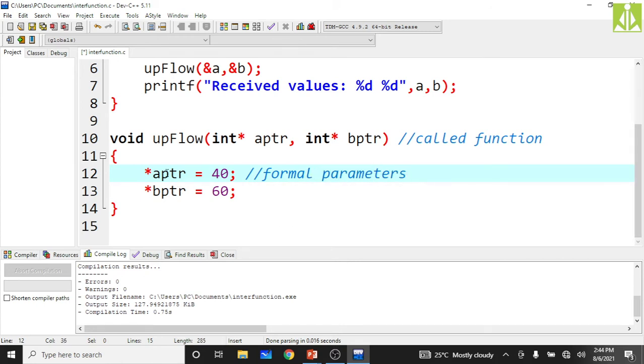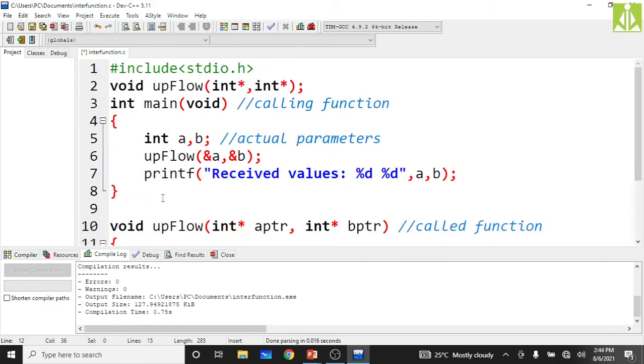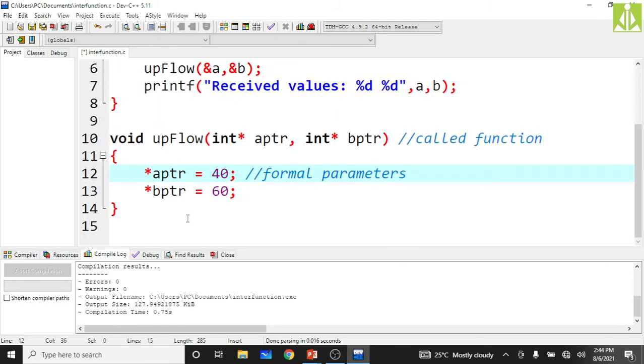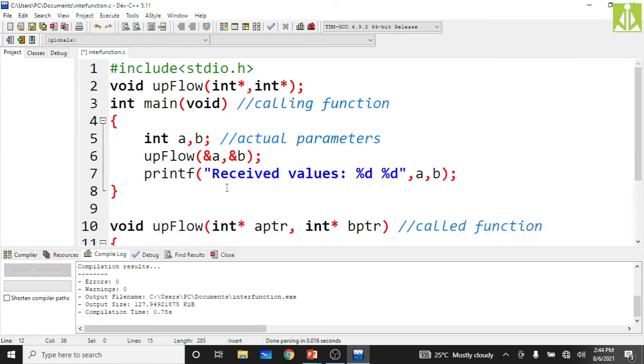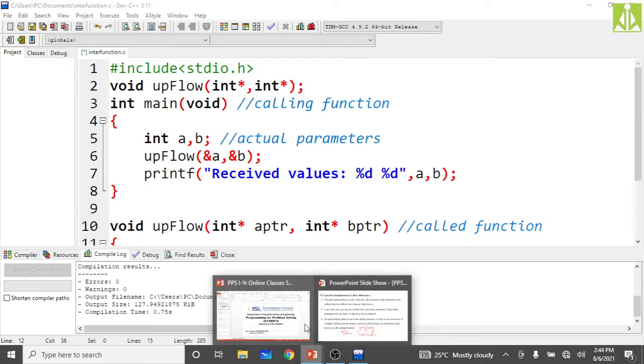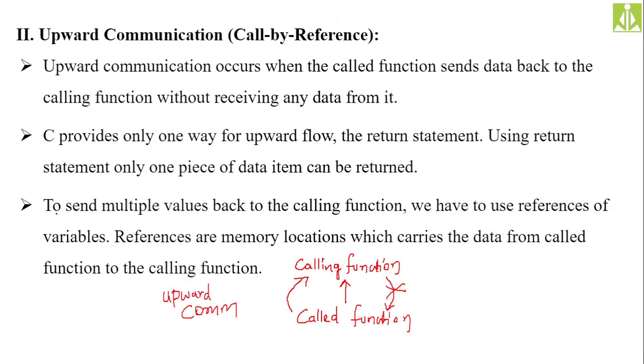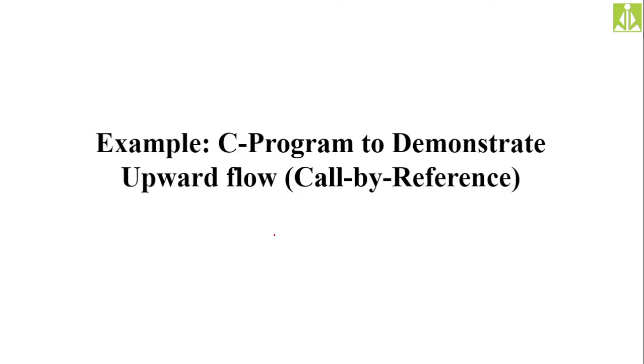You are doing the changes to the formal parameters, and those changes you are seeing in the actual parameters. Here we are keeping 40 and 60 into a comma b, and that 40 and 60 we are seeing inside the calling function. So that means whatever changes you are doing to the formal parameters are affecting the actual parameters. That statement you can read over here.